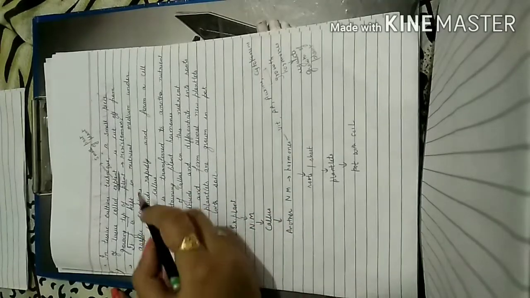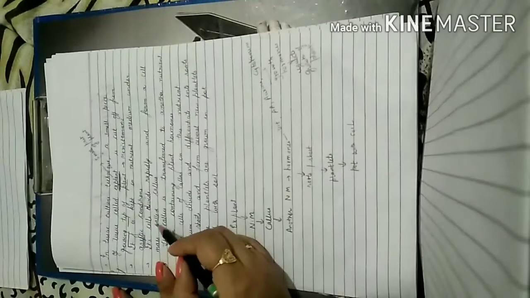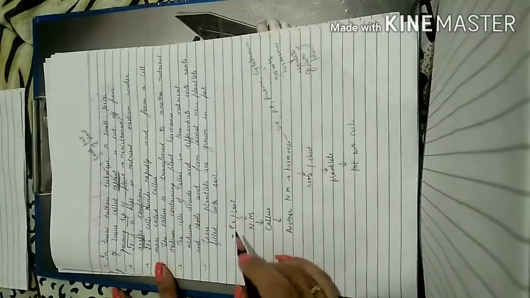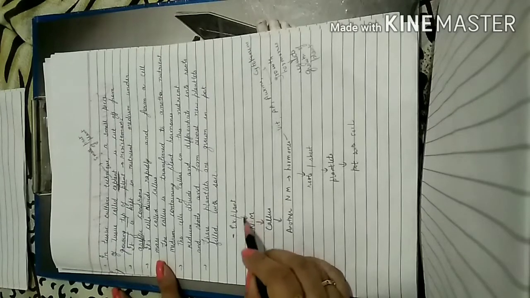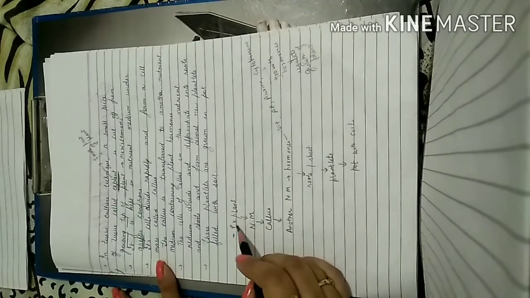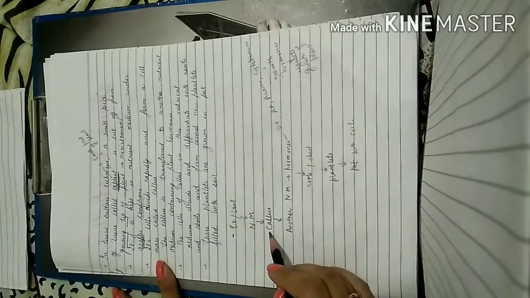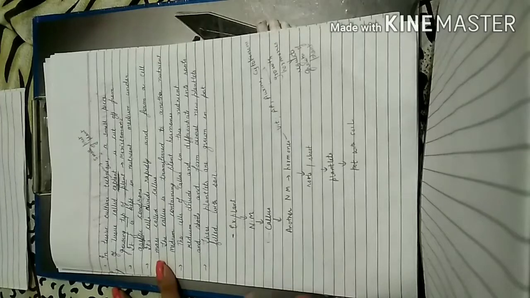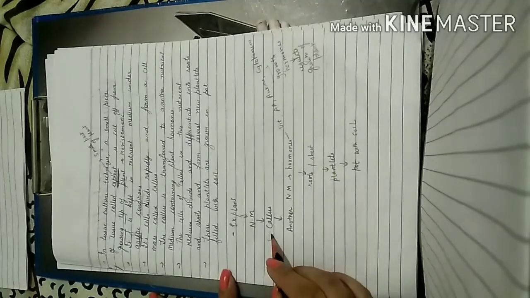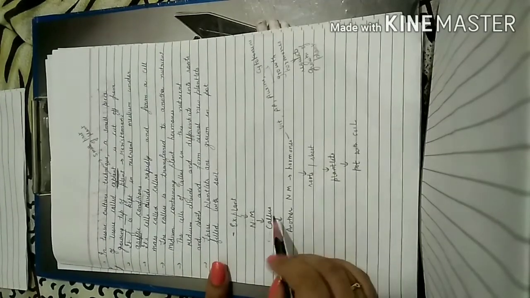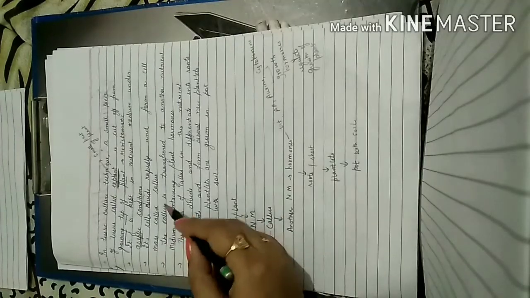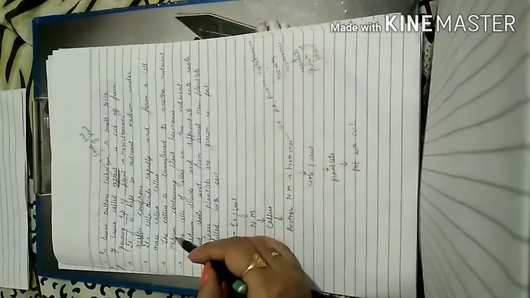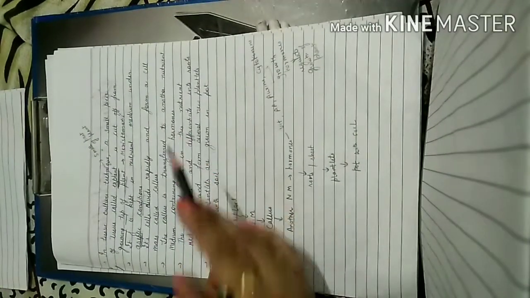Then its cells divide rapidly and form a mass of cells called callus. When this explant is transferred to the nutrient medium, this small piece of tissue will grow and develop and form callus, right? What is callus? We have studied that it is an undifferentiated mass of cells. Then this callus is formed. The callus is transferred to another nutrient medium containing plant hormones.